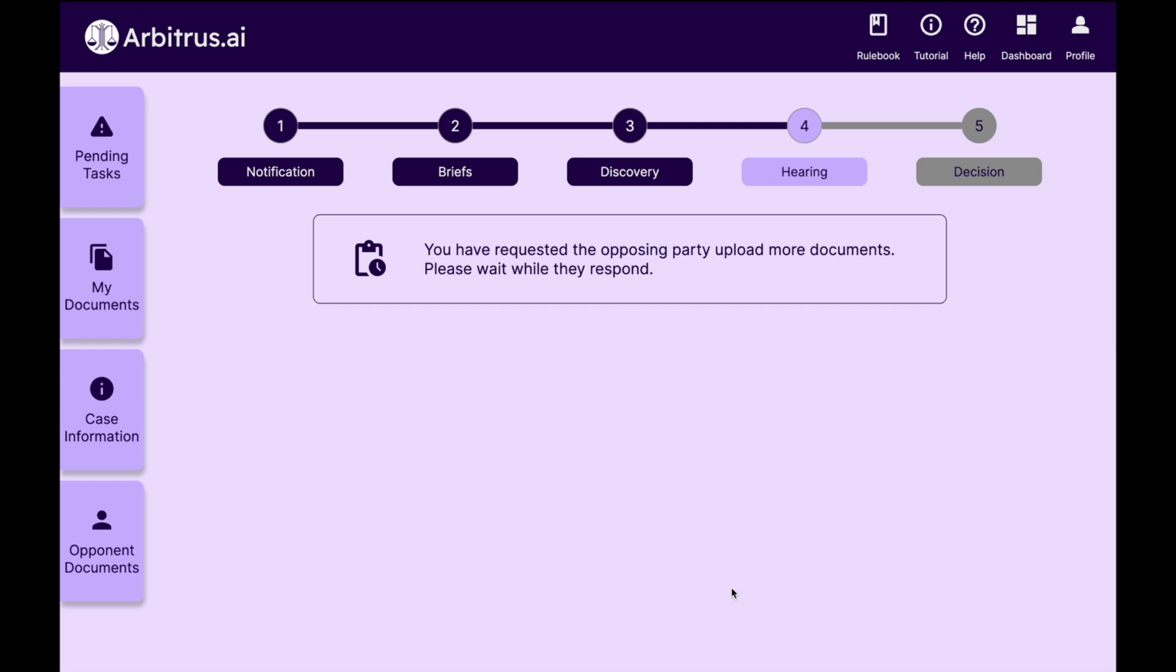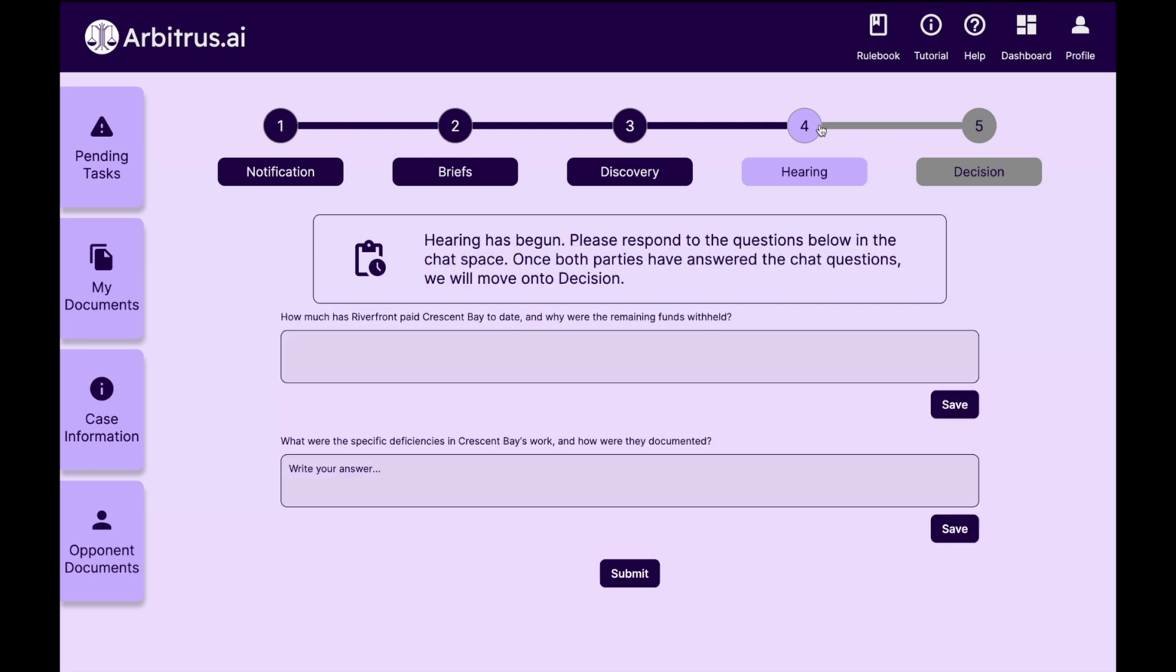Arbitrus has completed the discovery phase, so we can move on to the hearing phase by clicking the hearing button on the timeline. We're now in the hearing.